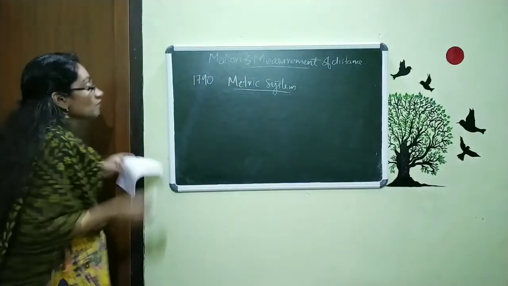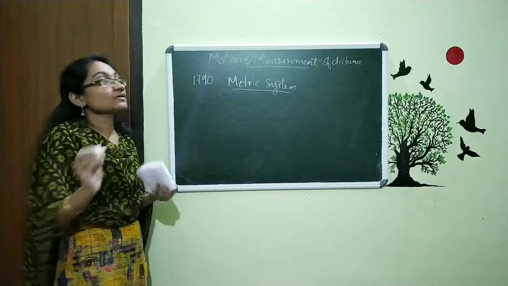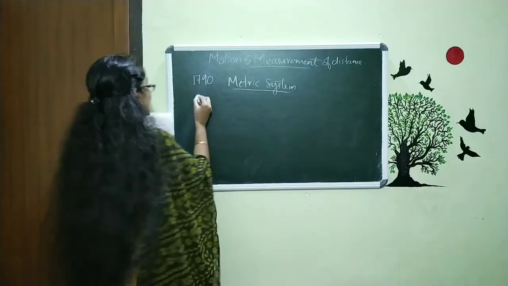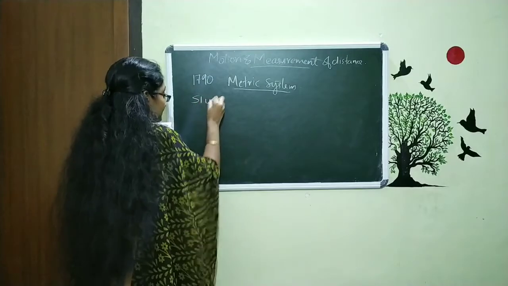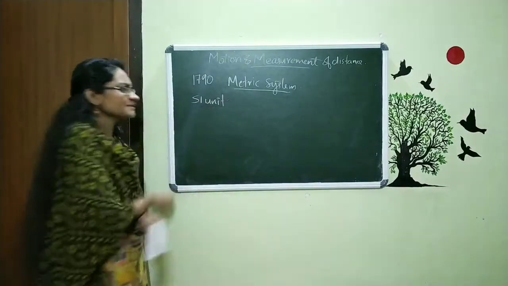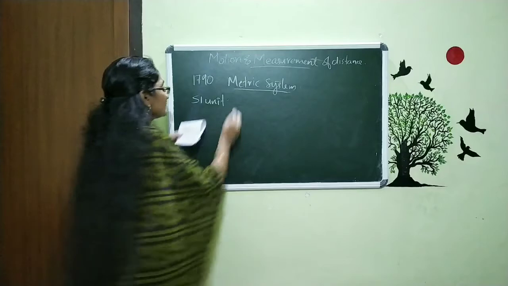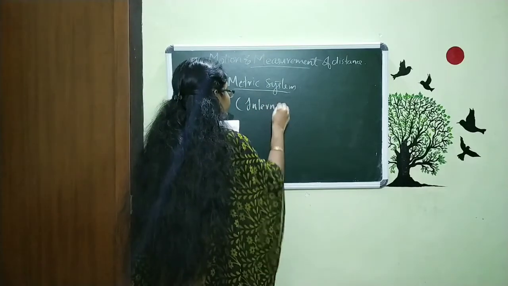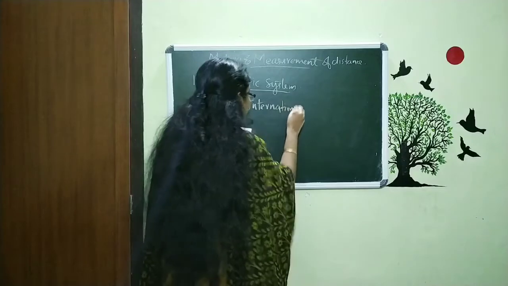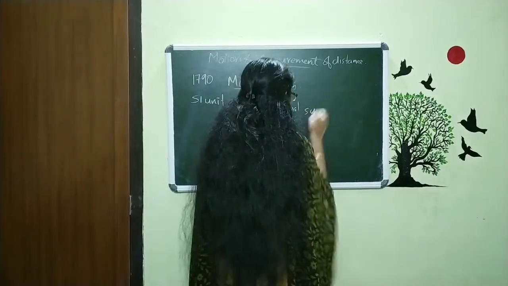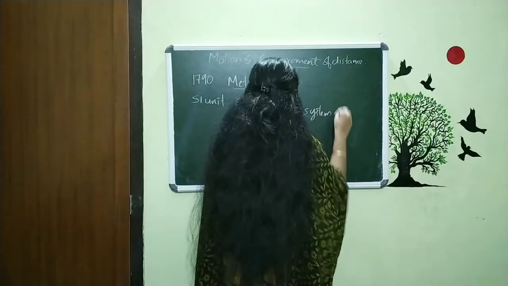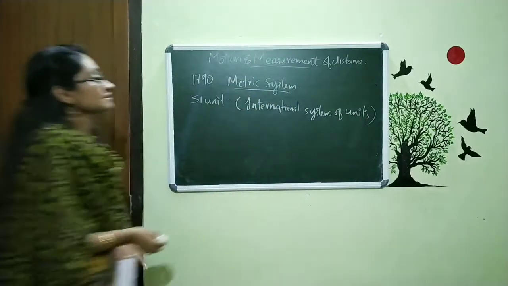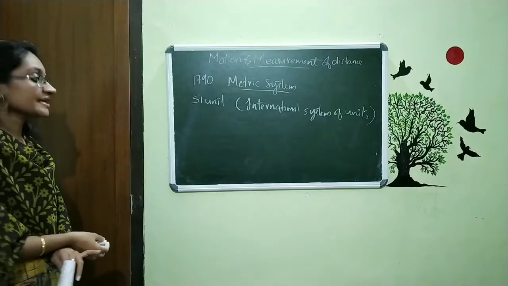And this system is accepted by the whole world, and that system is called SI unit. SI unit means the standard unit, and we call it the International System of Units. What is the SI unit?